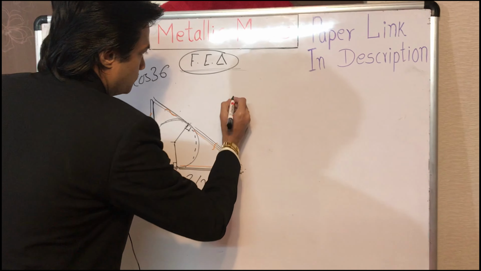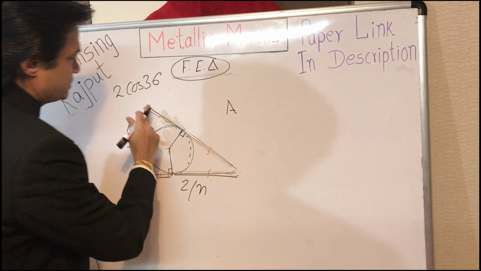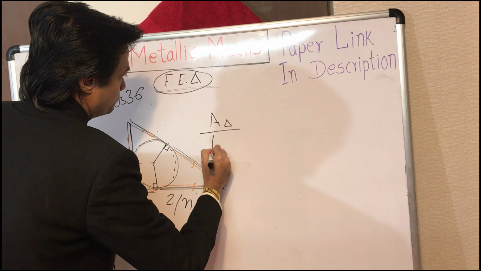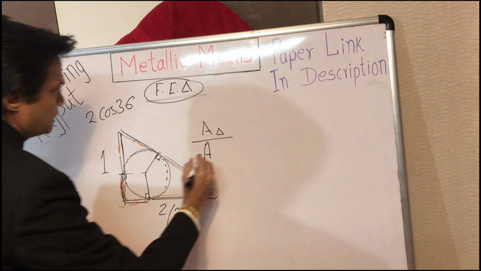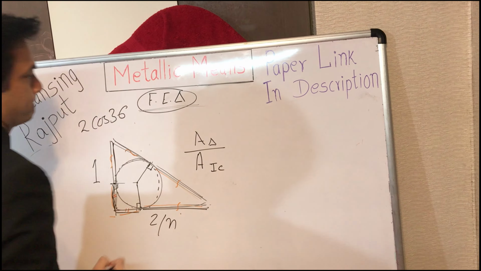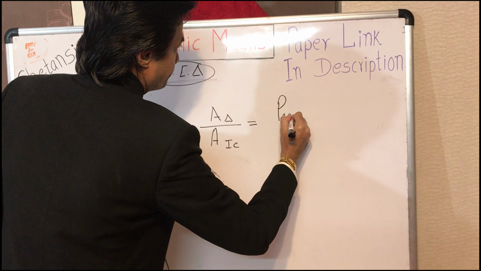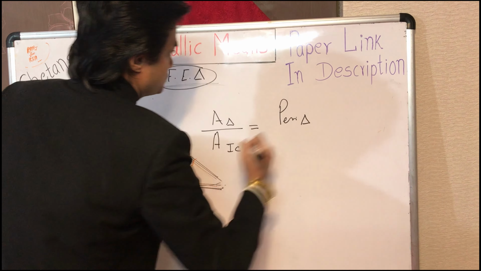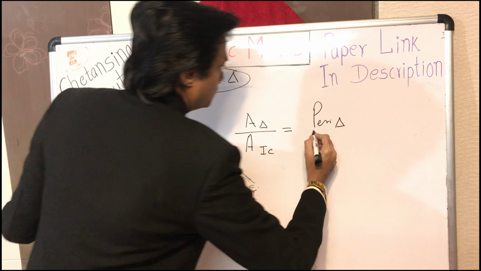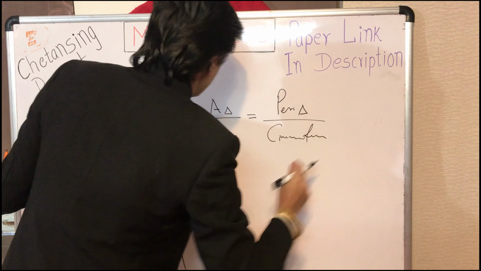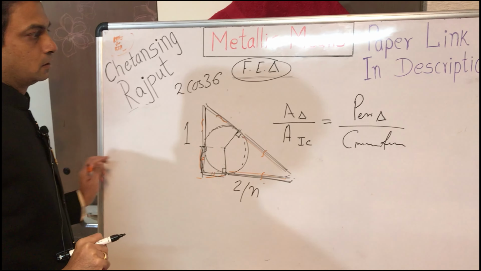Let me write down the area of this fractional expression triangle upon the area of its in circle, which is also equal to the perimeter of this fractional expression triangle upon the circumference of the in circle.